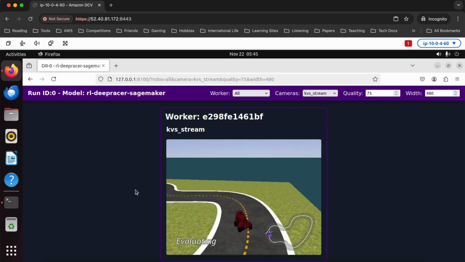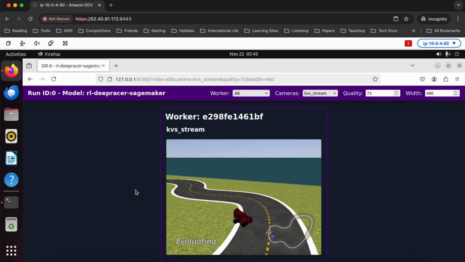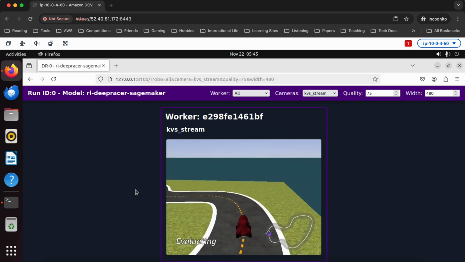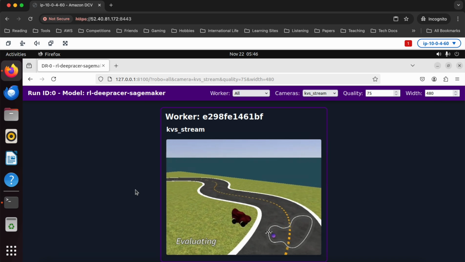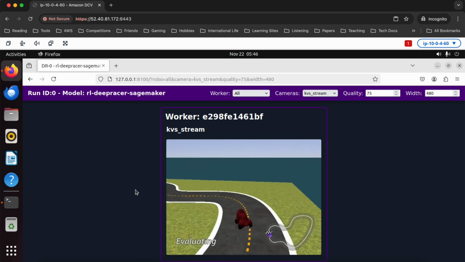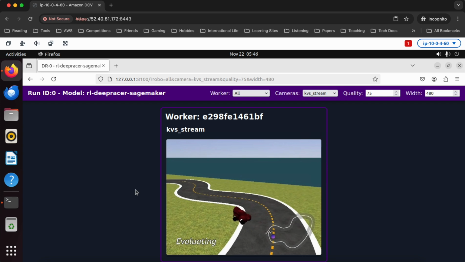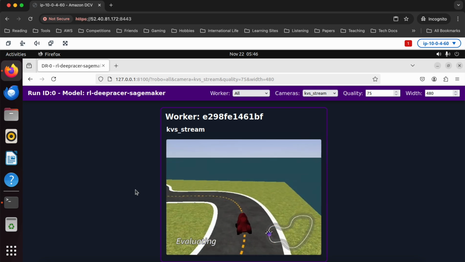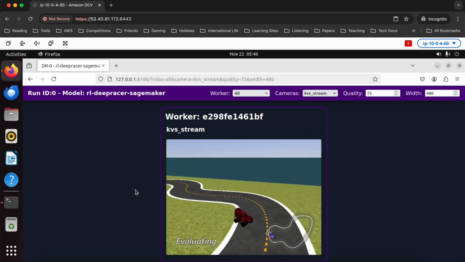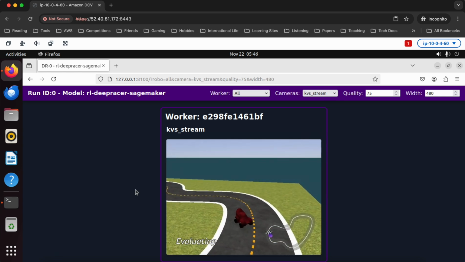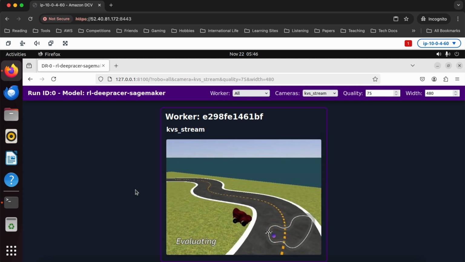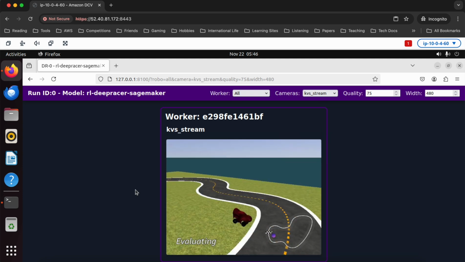That's it. That's how you start a training job. And you know what? I'm going to leave this running and I'll show you how to stop it and run an evaluation. And then I'll also show you how you can actually get access to the files that are in that MinIO environment, right? Because you are going to have to download those files at some point if you want to then go upload them to AWS so that you can compete in a DeepRacer race. So we'll cover that in just a little bit.